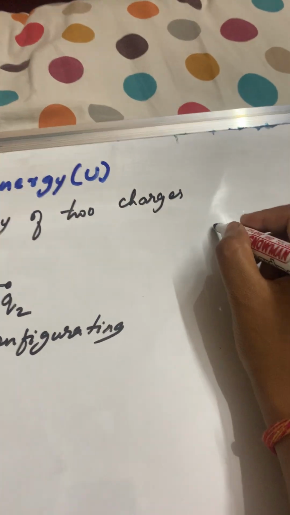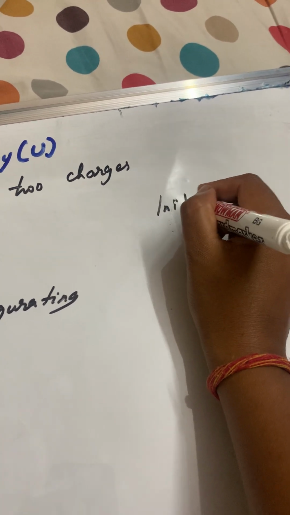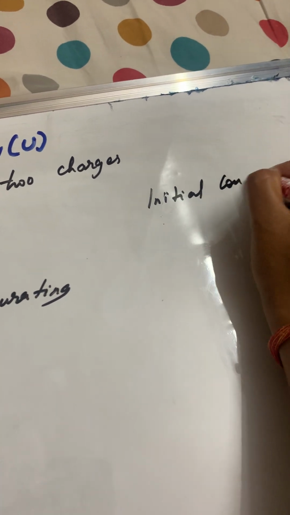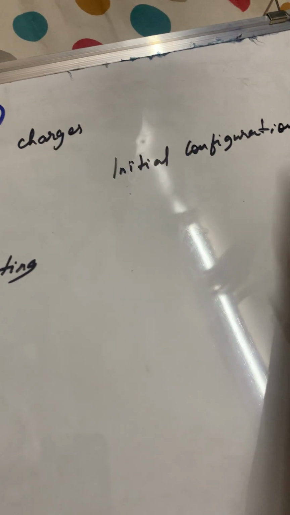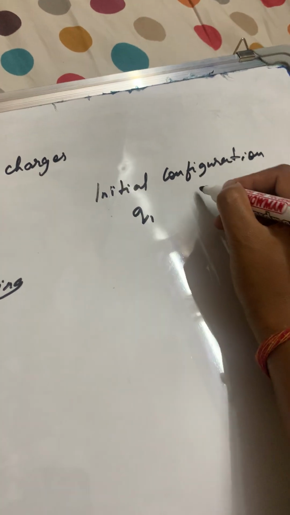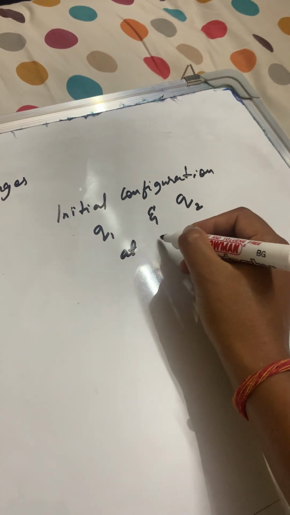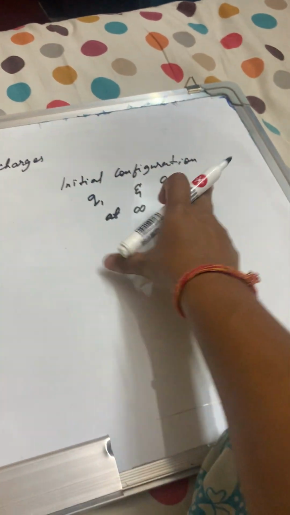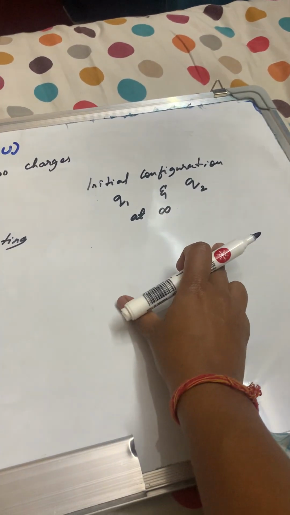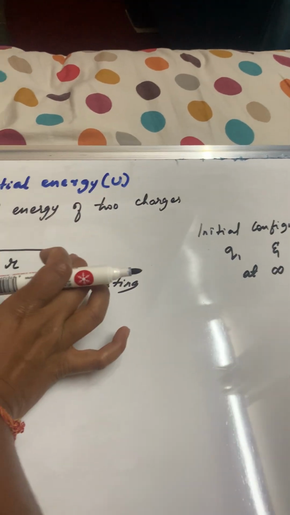Let's say in the initial configuration, q1 and q2 are at infinity, and in the final configuration they are brought to a distance of r.